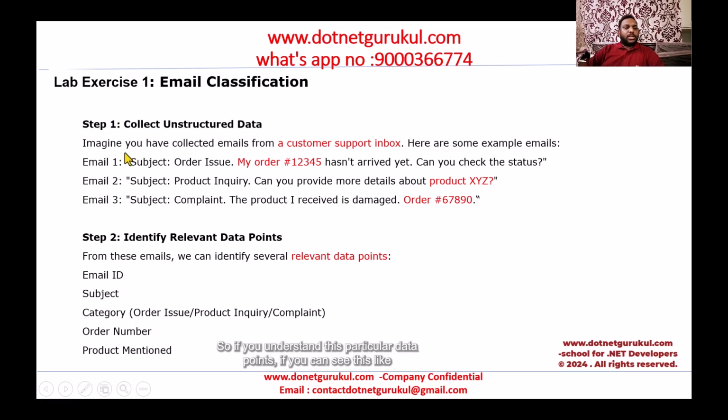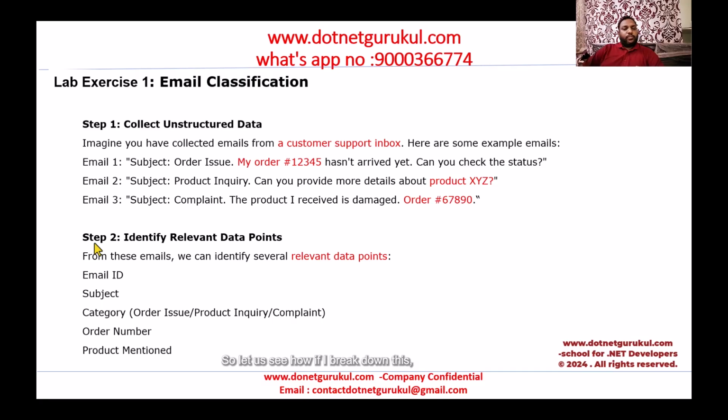If you understand these data points, the email ID is a data point, and the subject is another data point. The category, such as the order issue, product inquiry, or complaint, is nothing but the category, and then the order number and the product mentioned or not. So there is a process of identification of the relevant data points.